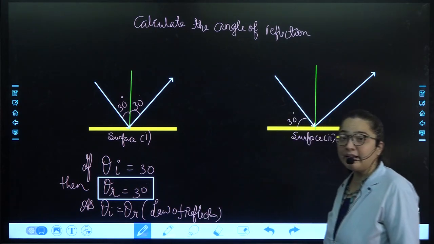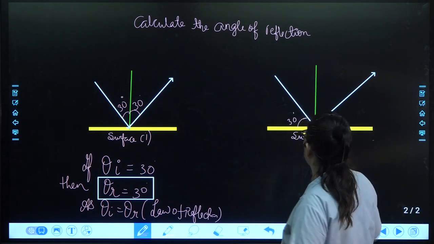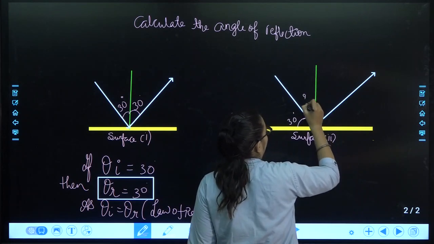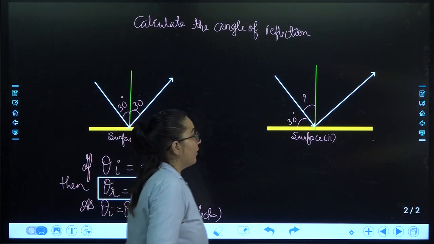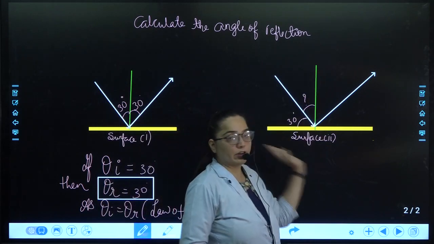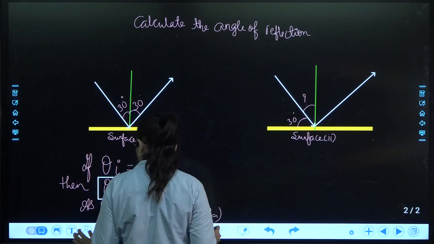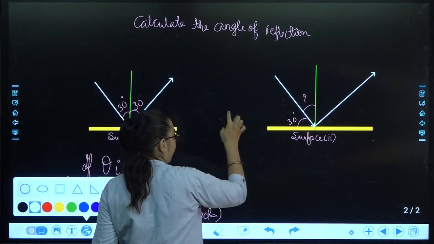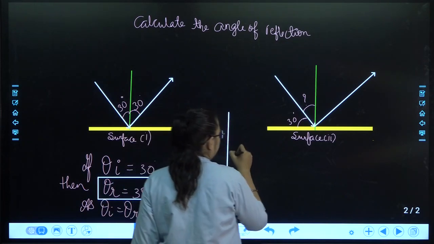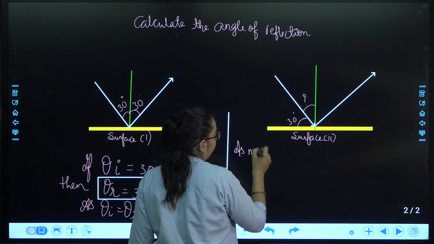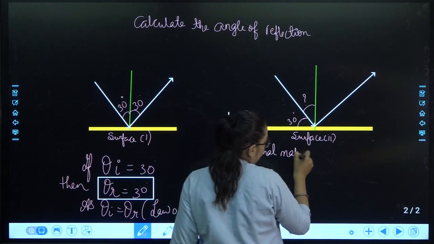It is not the angle between the normal and the incident ray. So first we have to calculate this. Okay, how can we calculate this now? Because we know that this is the perpendicular, that means it is making 90 degree over here. Normal makes 90 degree with the surface.